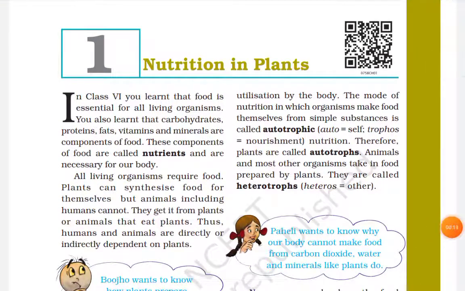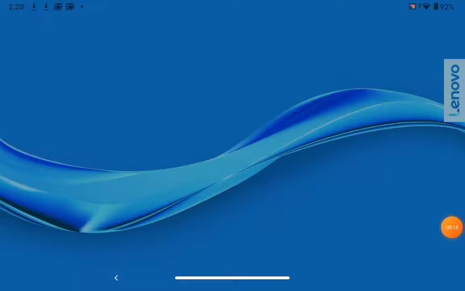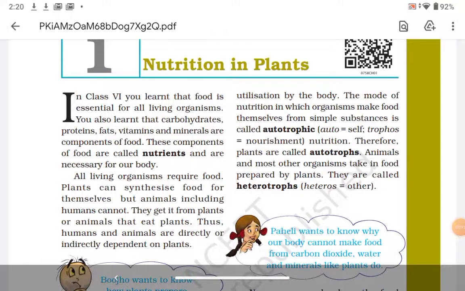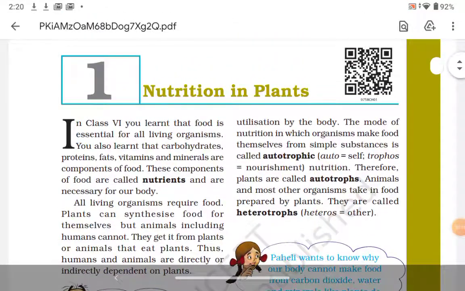I will study nutrition in plants, the first chapter of 7th class. So let's start. Nutrition in plants. In class 6, you learned that food is essential for all living organisms. You also learned that carbohydrates, proteins, and minerals are components of food. These components of food are called nutrients and are necessary for all bodies.